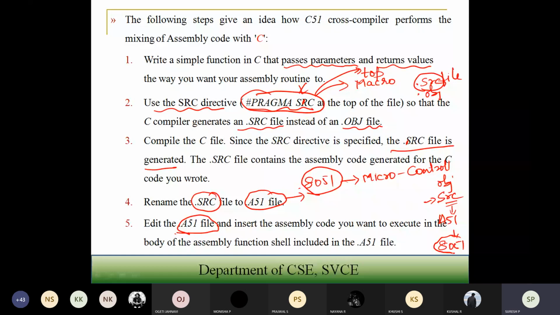So first, in this particular part, what will happen? The code which is available will be in assembly language itself. Then you will have some routines. The subroutines you are going to write using C code have to be integrated with your assembly code, so it needs to be included into the existing assembly code.